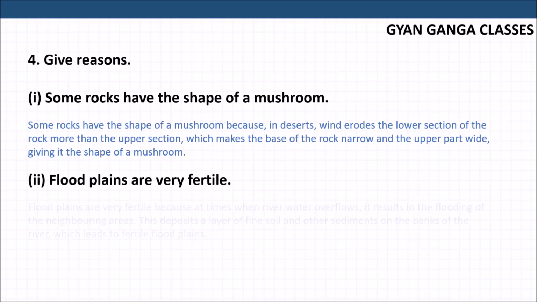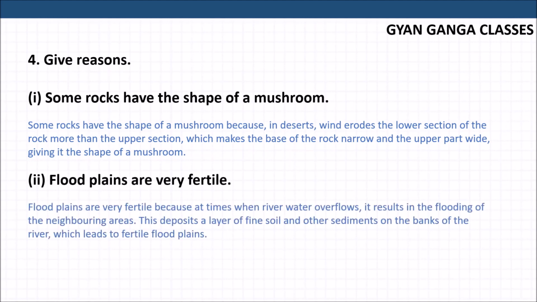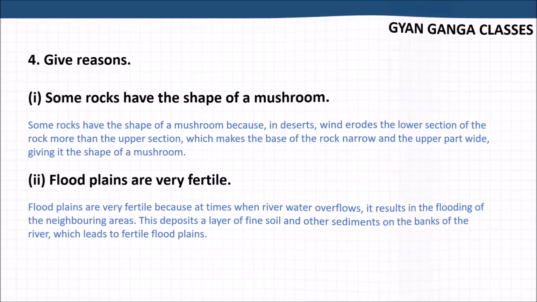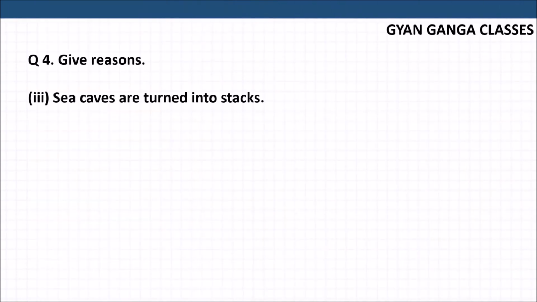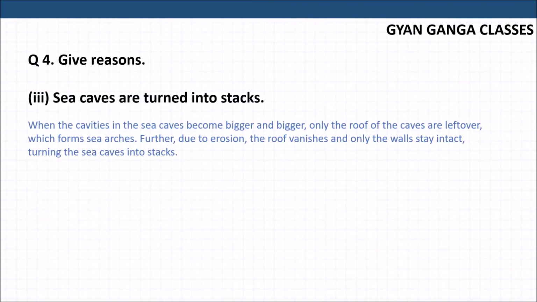Floodplains are very fertile. Why? Floodplains are very fertile because many times when river water overflows, it results in the flooding of nearby areas. The deposited layer of fine soil and sediments formed by the river leads to the formation of fertile floodplains. How are sea caves turned into stacks? When the cavities in the sea caves become bigger and only the roof is left, it forms the arch. Due to erosion, when the roof also vanishes and the pillar is left intact, that is called the stack.